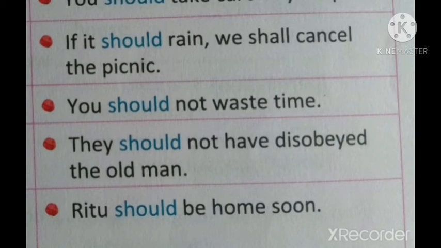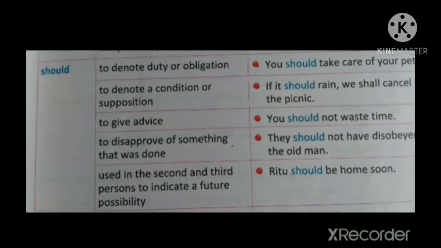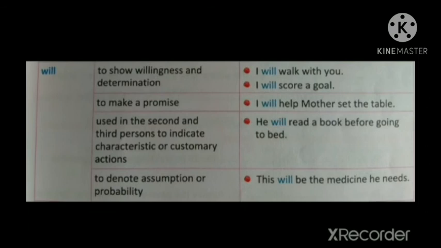That is showing condition. Next one, you should not waste time. That is giving advice. Next one, they should not have disobeyed the old man. That is showing disapproval of the action done. Next one, Ritu should be home soon. That is showing the possibility, future possibility. That's about should. Next one, will.